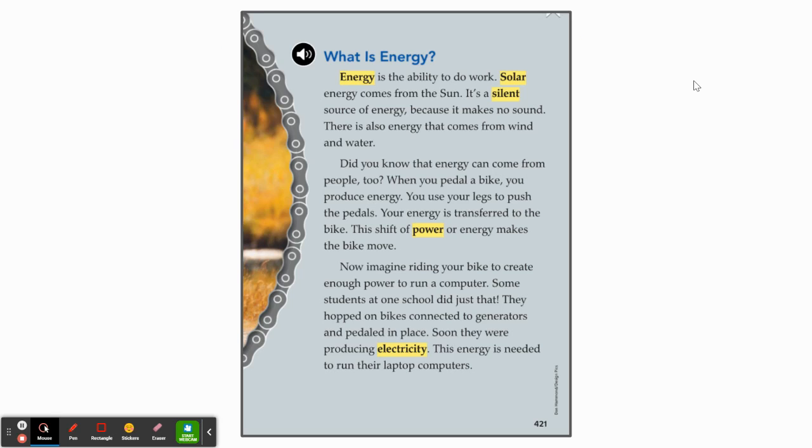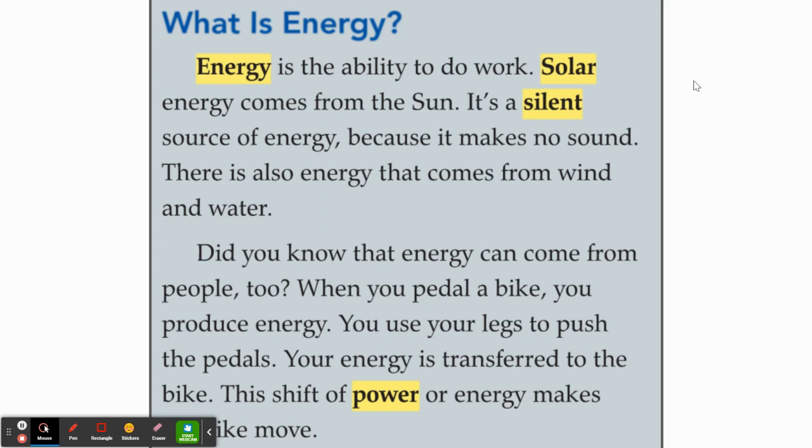What is energy? And zoom in. Energy is the ability to do work. Solar energy comes from the sun. It's a silent source of energy because it makes no sound. There is also energy that comes from wind and water. Did you know that energy can come from people too? When you pedal a bike, you produce energy.